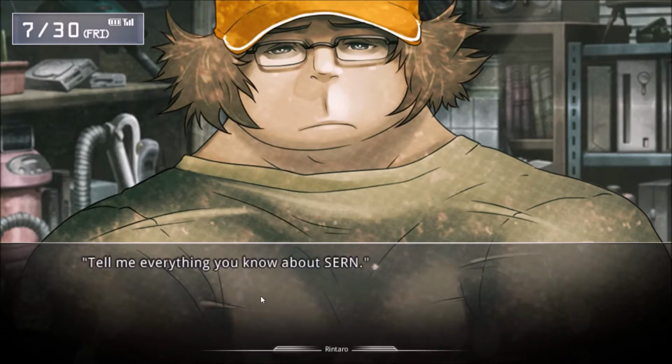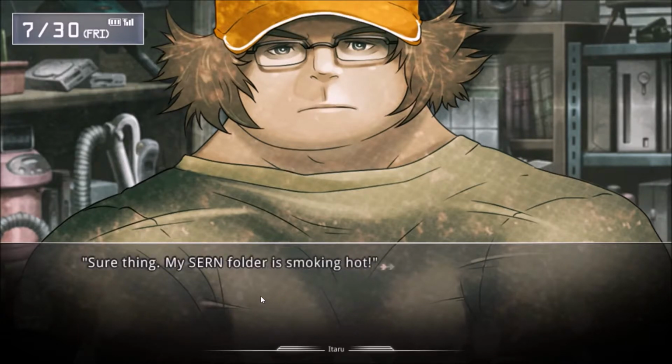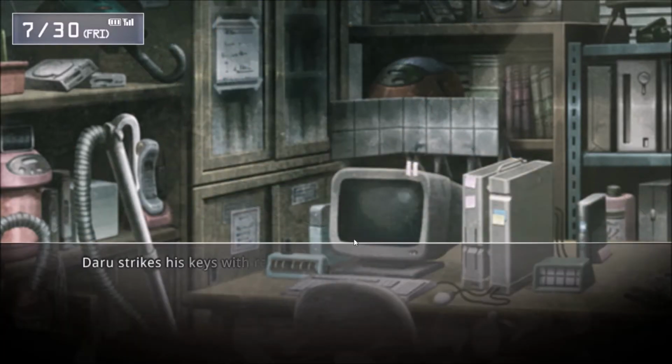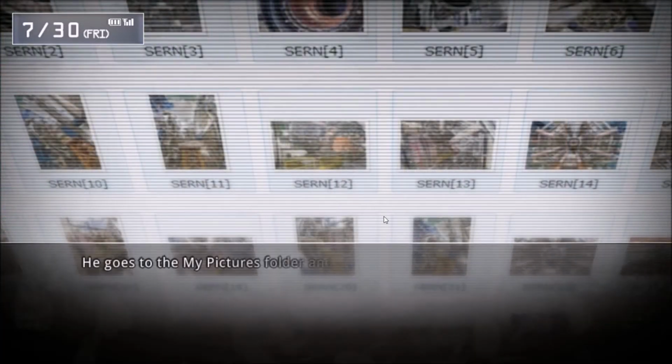My SERN folder is smoking hot. What the heck does that mean? Daru strikes his keys with renewed passion. Oh jeez. Goes to the My Pictures folder and opens a folder literally called SERN.